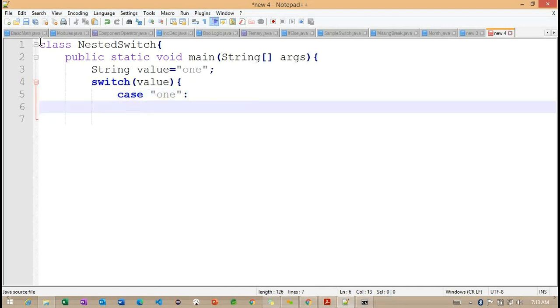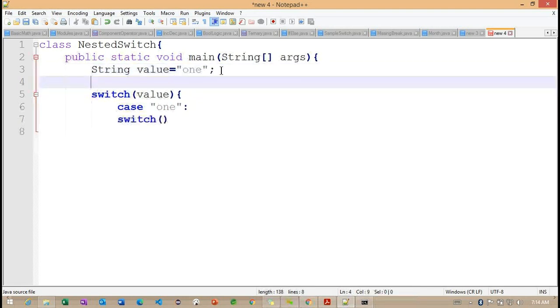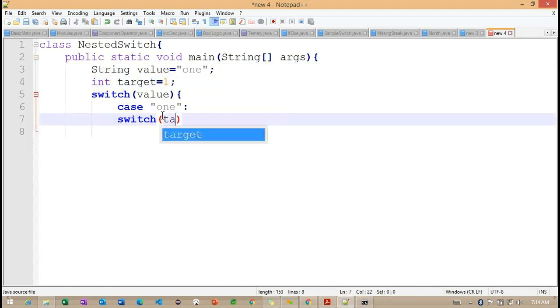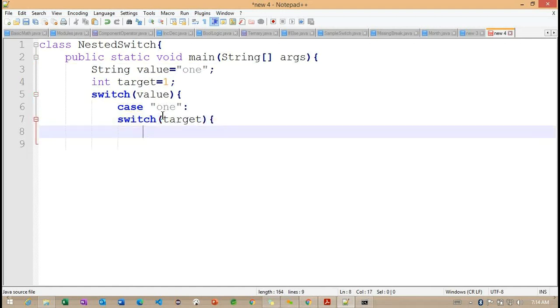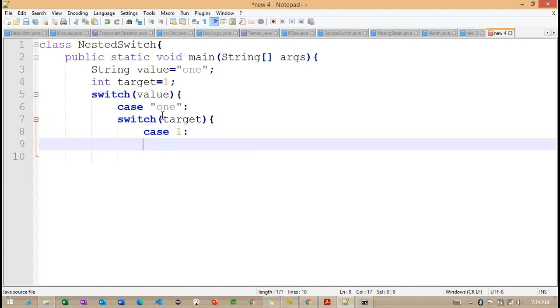Alright. If this particular case 1 is satisfied here, now what I am doing here, I'm trying to connect with one more switch. And here I want to check with our target here. The target I'm going to add as an int here, something called the same target value I'm trying to specify here. Now case 1. So I'm not going to define much code here.